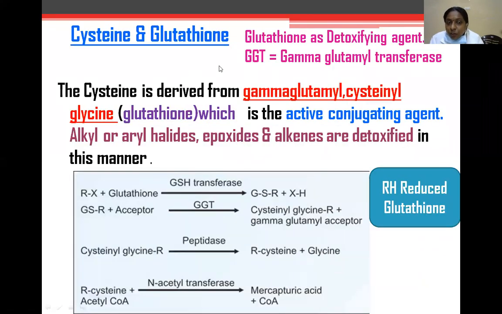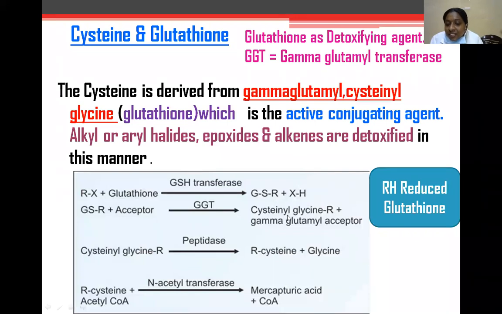Cysteine and glutathione. Here, gamma-glutamyl cysteine glycine is glutathione, which is an active conjugating agent. Alkyl or aryl halides, epoxides, and alkanes are mainly detoxified in this manner. First, glutathione transferase acts, with an acceptor in the presence of gamma-glutamyl transferase.